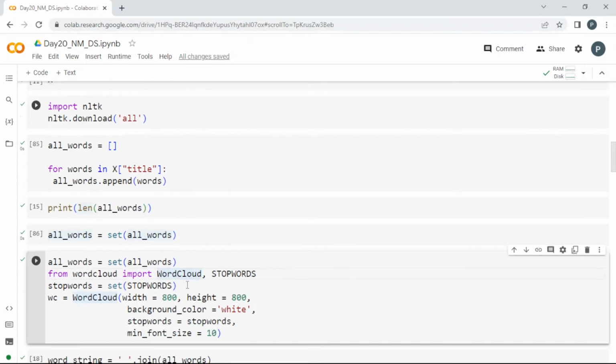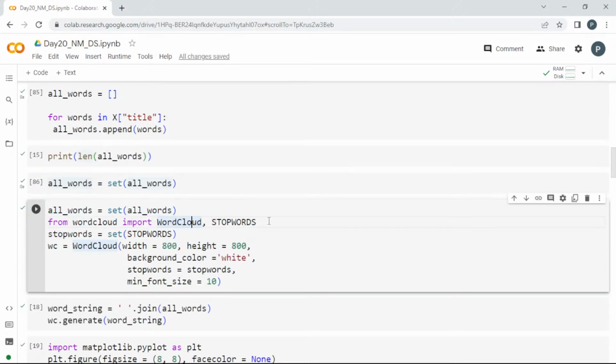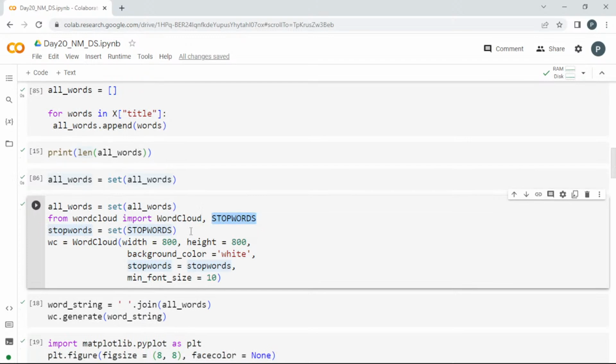So see here guys, from wordcloud import WordCloud and STOPWORDS. So you can import the stop words from here. I'm going to use the set for it, and this word cloud you can install with pip install wordcloud. You can set the width of the image you want and the height, the background color of that image, the stop words you can pass, and the font size.